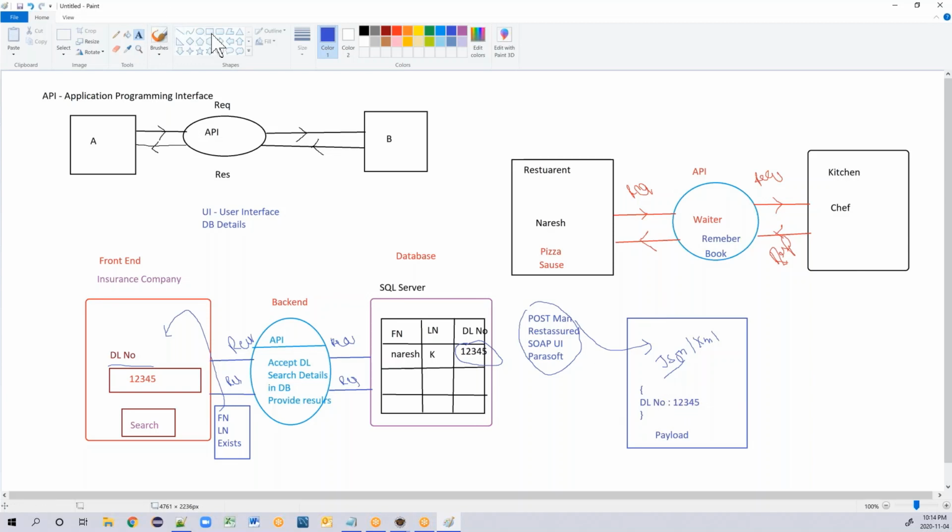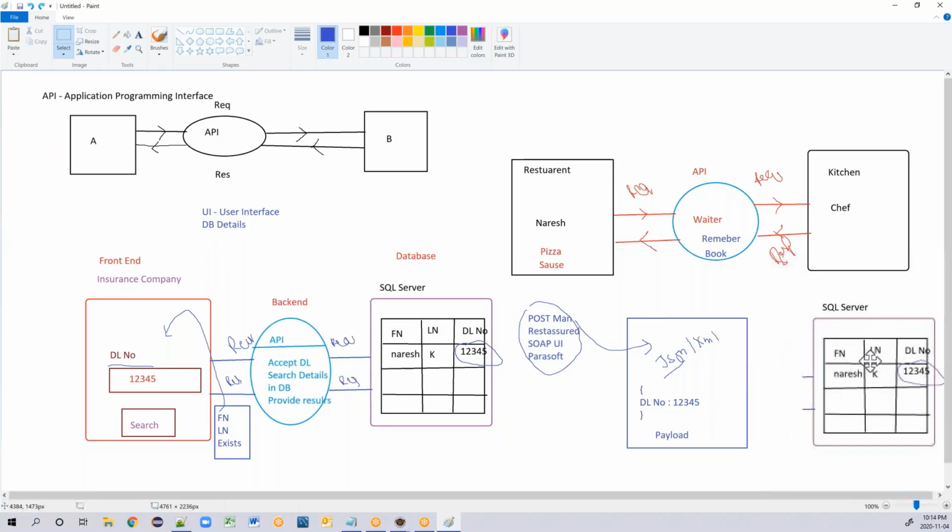With the help of this front end, there is some back end also. This is where your backend is. With the help of any of these tools, you are basically sending a request to the database directly. It will search in the database. If the details are existing, it will get a response. And the response you will get is also in the form of a JSON file.